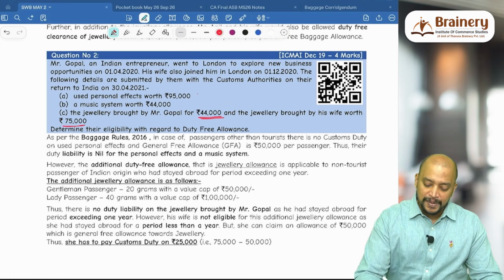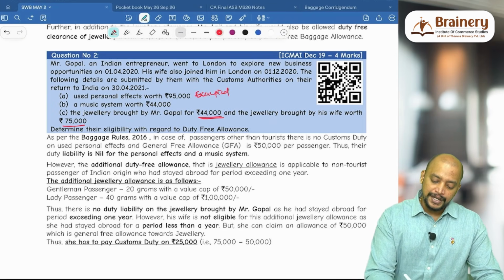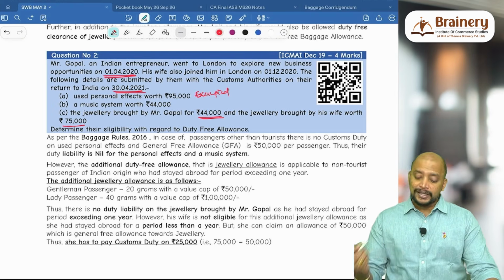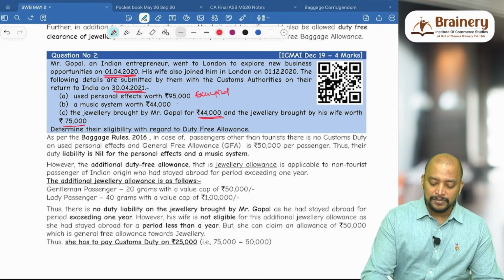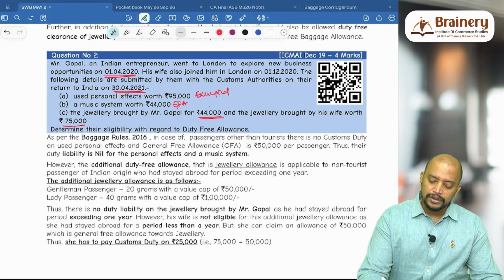First, used personal effects will be exempted. And what is the period for which he stayed abroad? He stayed abroad from 1/4/2020 and returned on 30/4/2021, more than 1 year. Music system is eligible for GFA, and jewelry brought by Gopal is eligible for both jewelry allowance and GFA.